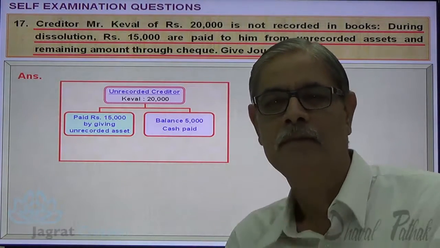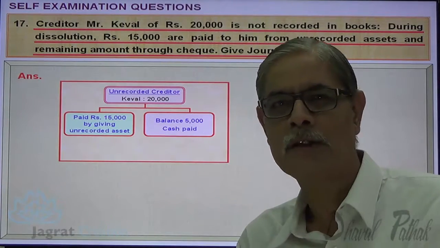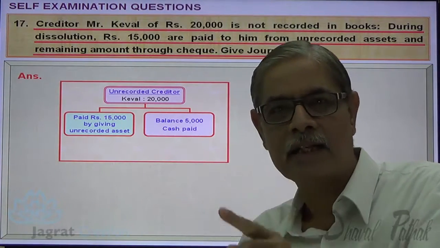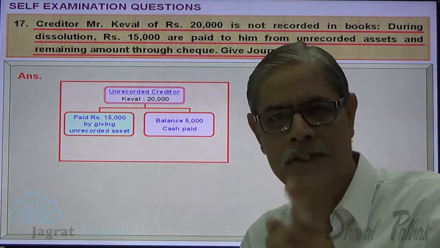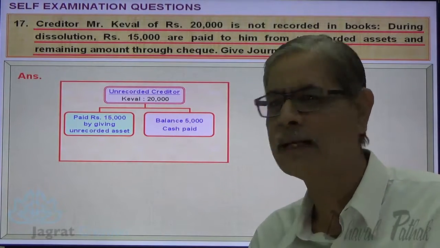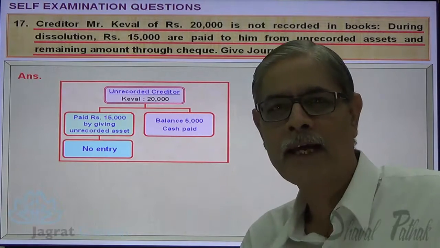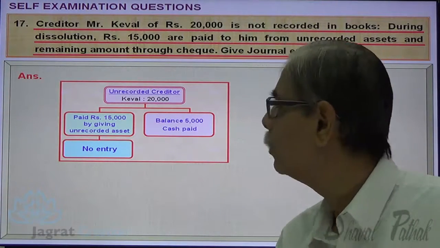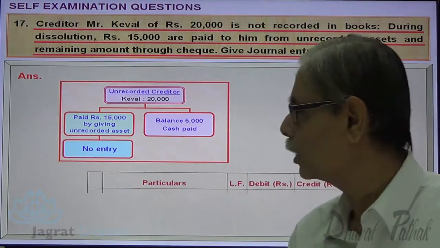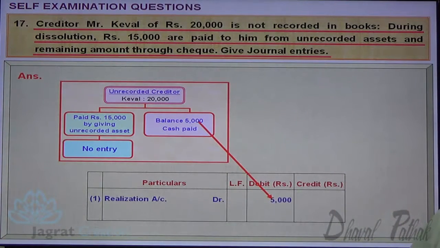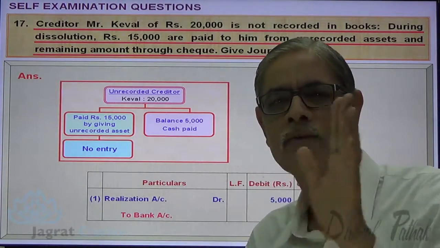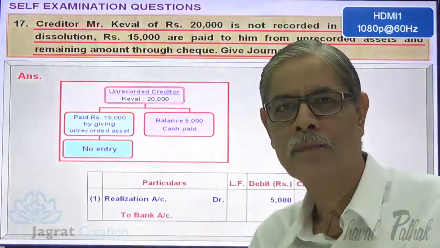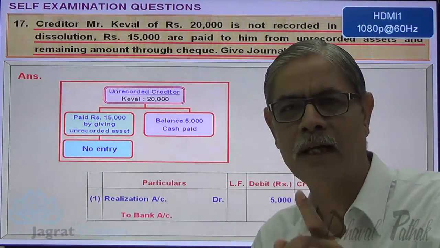Now see. Unrecorded creditors paid, realization account debit being loss. Unrecorded asset realized, realization account credit for gain. So what's the entry for this 15,000? Realization account debit to realization account credit. Better we may not write the entry, so no entry for this. And cash paid 5,000. The journal entry for that, you know it: realization account debit to cash or bank account credit 5,000. This is how the entry gets recorded for the payment only. Asset given for payment of liability, no entry.